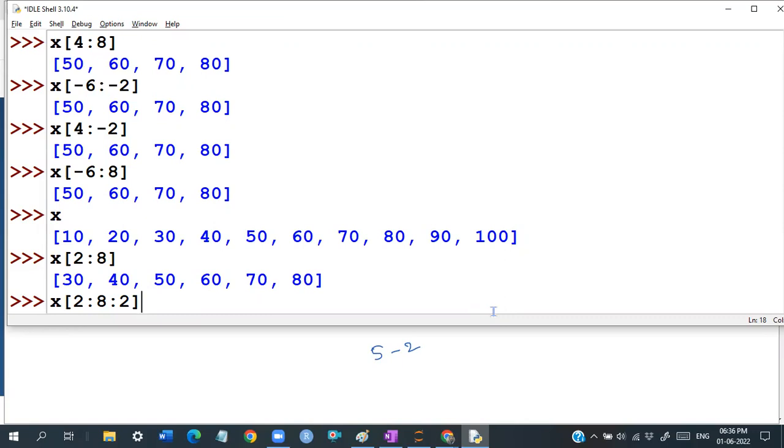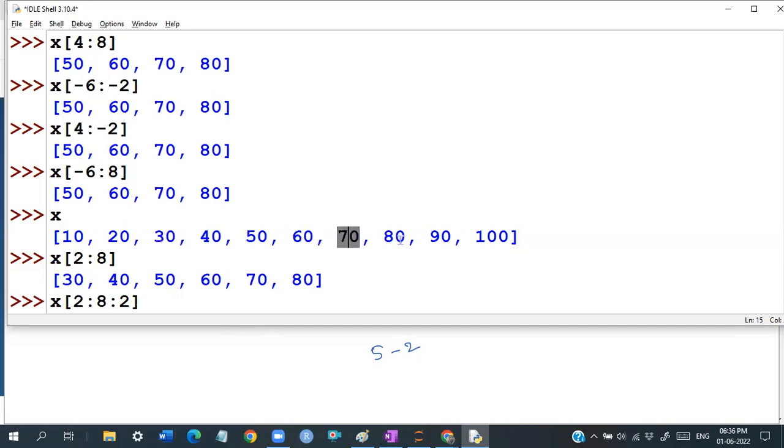So start from the second element, take a step of 2, and we have to reach that particular 8th element actually, guys. That is what we are going to talk about. So start from the second, take a step of 2. Step of 2 means 50. Step of 2 means 70. So the output is going to be 30, 50 and 70.